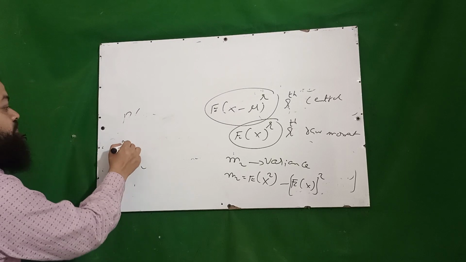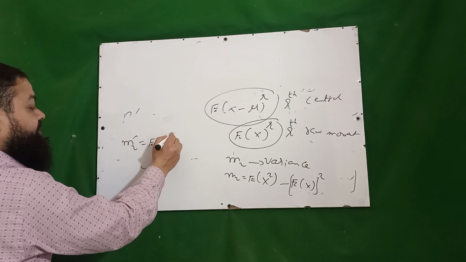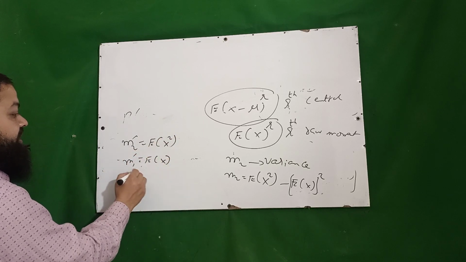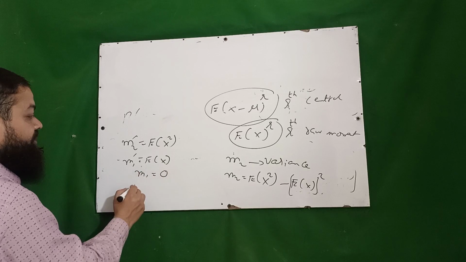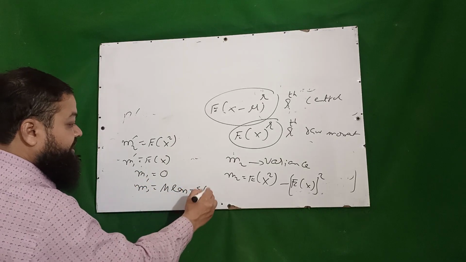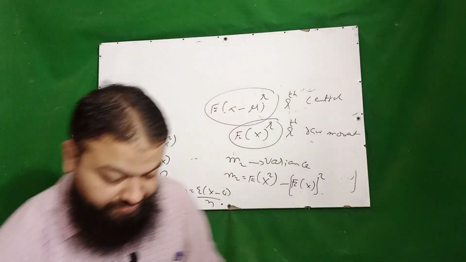And if you have m2 prime, the second moment about origin, that will be equal to expectation of x square. And m1 prime is equal to expectation of x, and m1 is equal to 0, and m1 prime is actually the mean, because that is summation of x minus 0 over n. Very important questions.